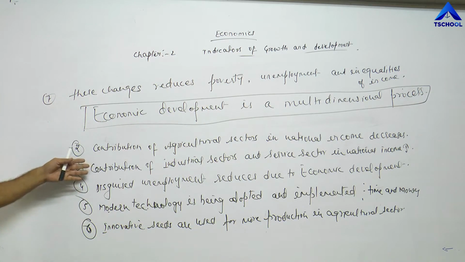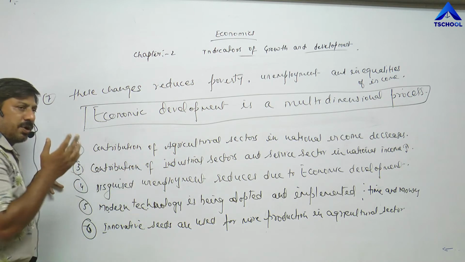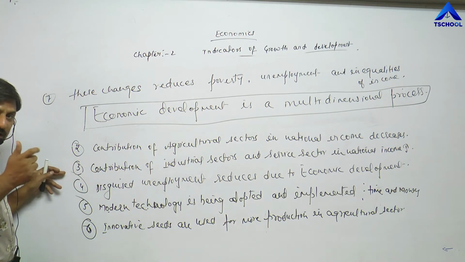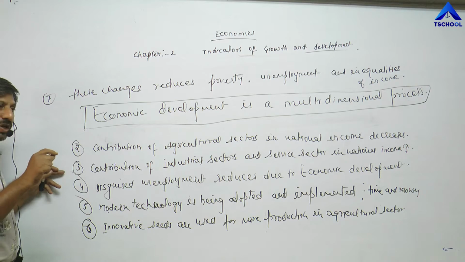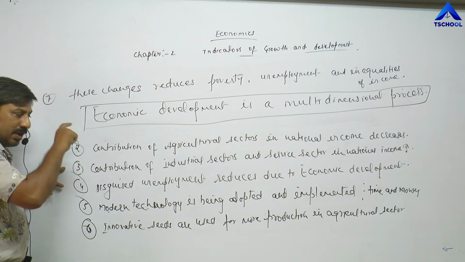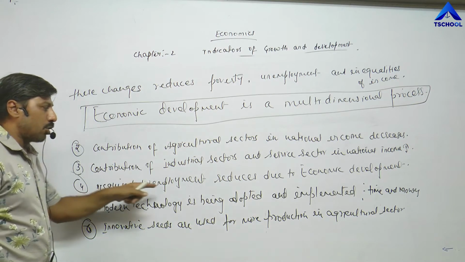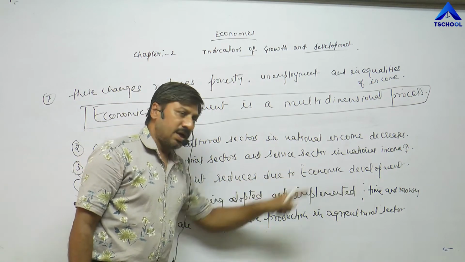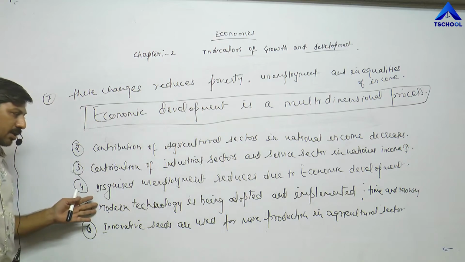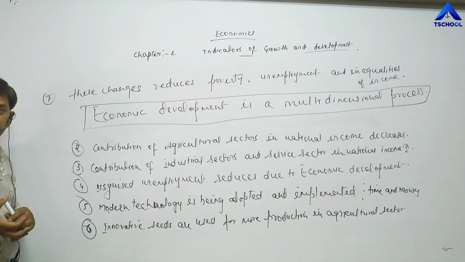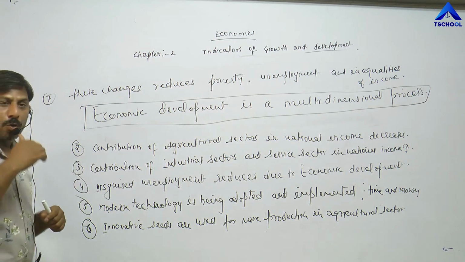And due to this, the excessive pressure of population in the agricultural sector reduces. That is called disguised unemployment. Disguised unemployment reduces due to economic development. Modern technology is being adopted by economies on the path of economic development.